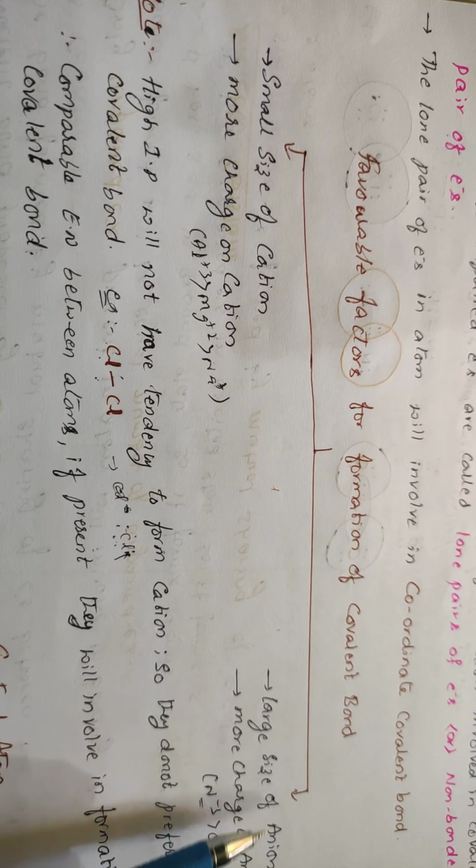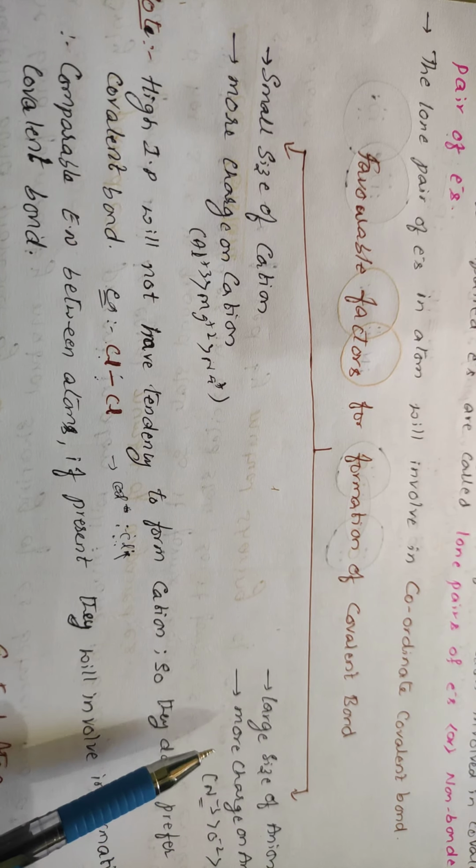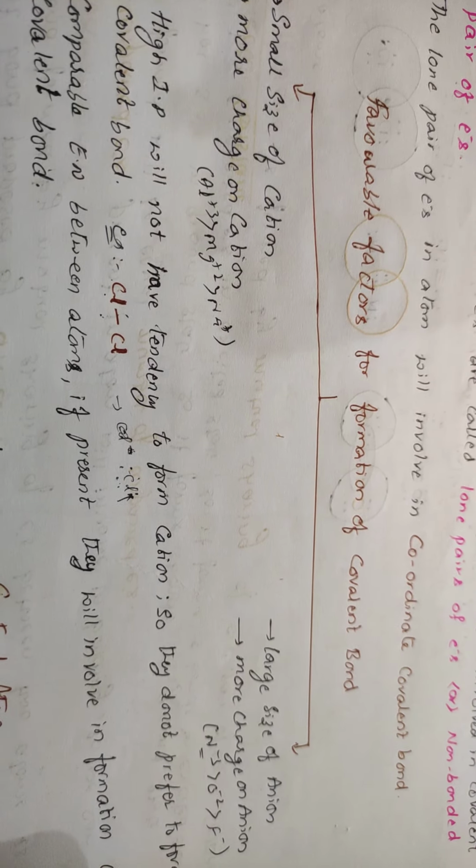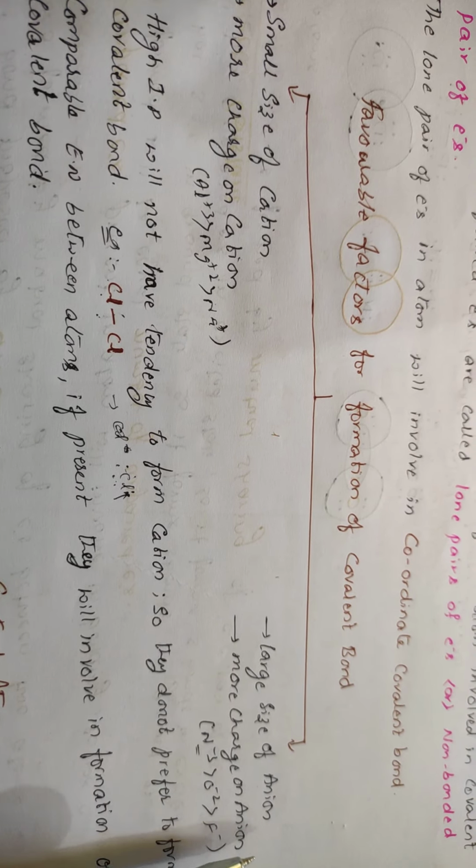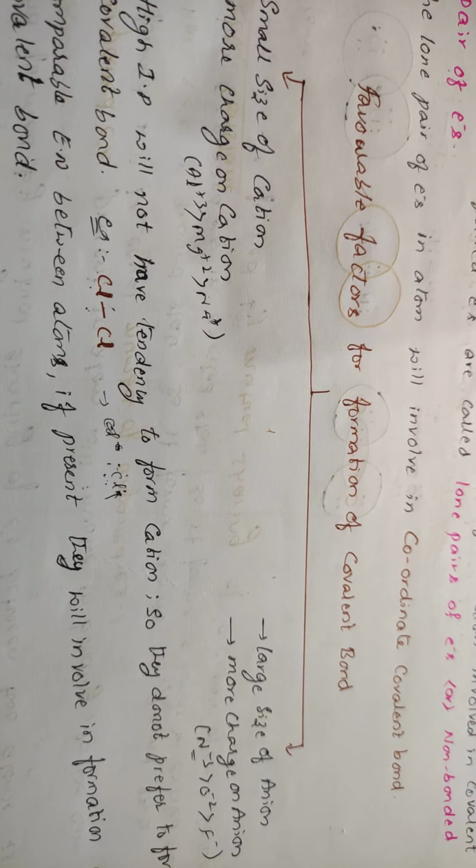In terms of the anion, it should be of very large size and more charge should be on the anion. Suppose N-3, O-2, F-. Which one will have the more charge? N-3 has the more charge.